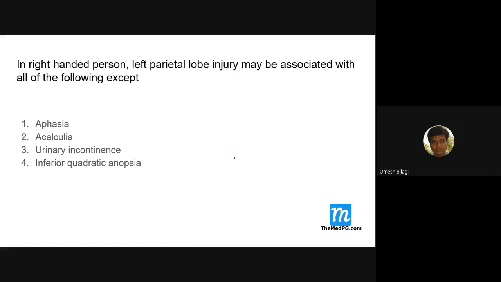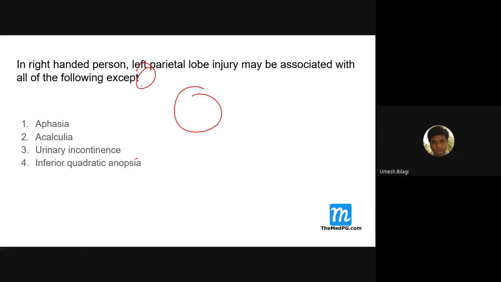In a right-handed person, left parietal lobe. So the parietal lobe is the upper part, so he will not have lower vision. So inferior quadrantanopia can happen.